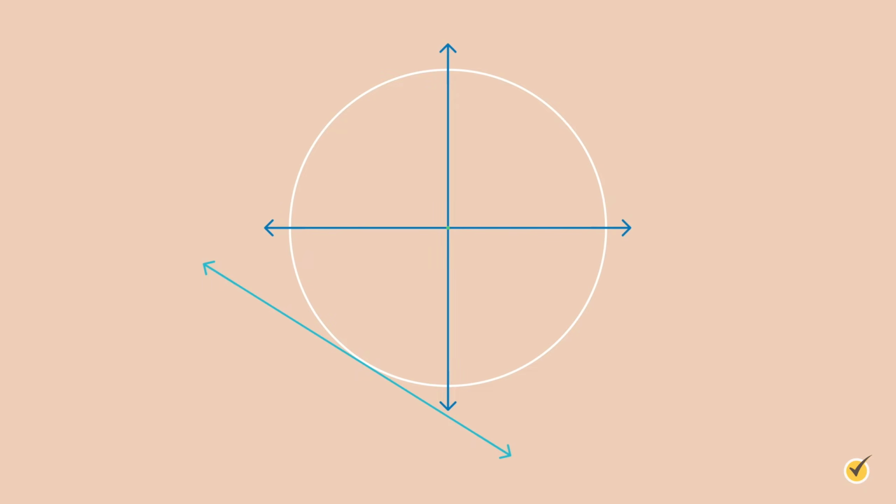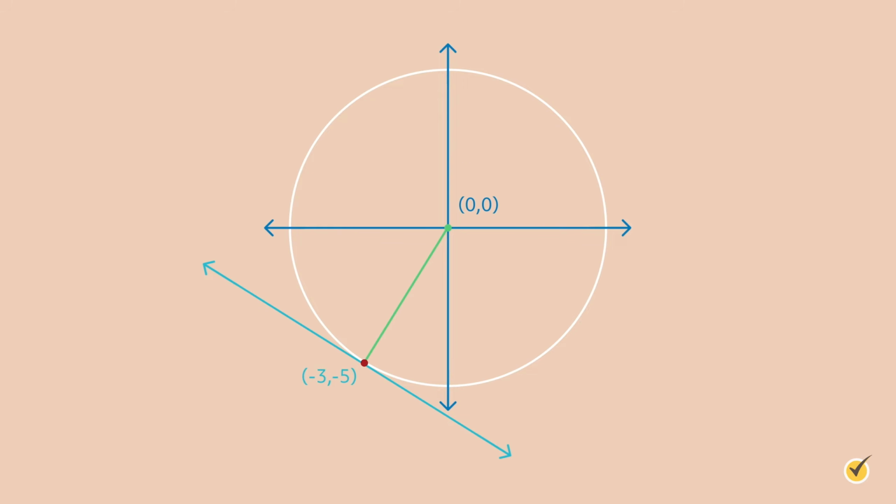Now, what if we're given a circle with a tangent line and we want to know the slope of the line? If we know the center of the circle and point of tangency, then we can figure it out. Let's take a look. We can see that the center of the circle is at the origin, or the point 0, 0, and the point of tangency is at -3, -5.